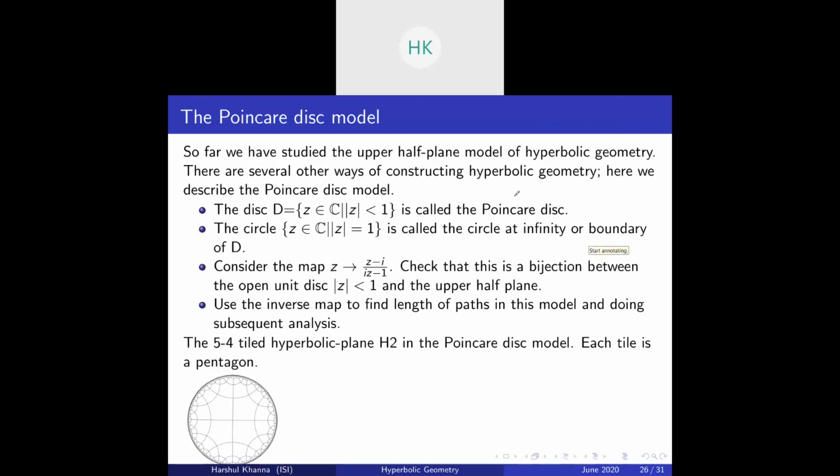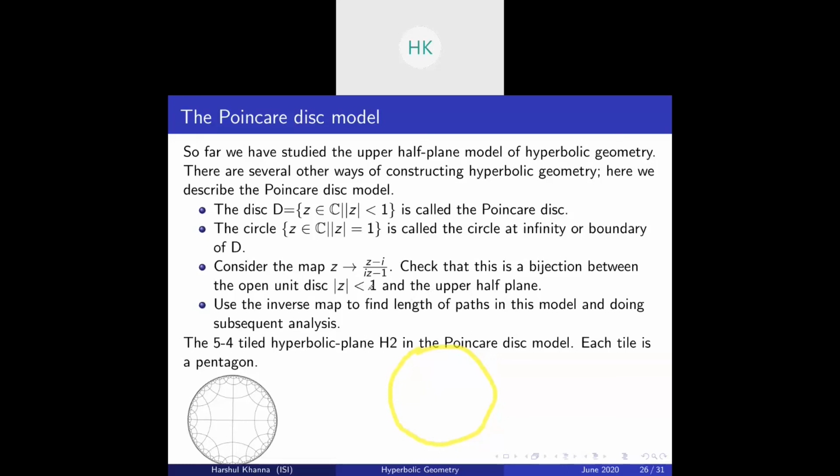This is a particular model called Poincaré's disk model. You have this disk, which is just the collection of complex numbers such that modulus is less than 1. This open disk is called the Poincaré disk, and whenever mod z equals 1, we get a circle, called the circle at infinity or the boundary of D.